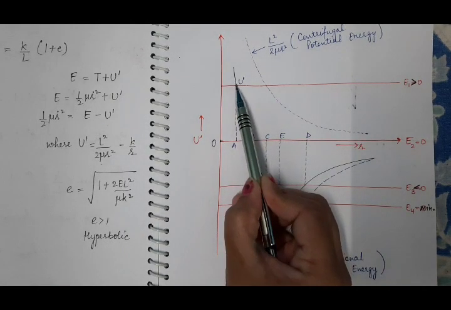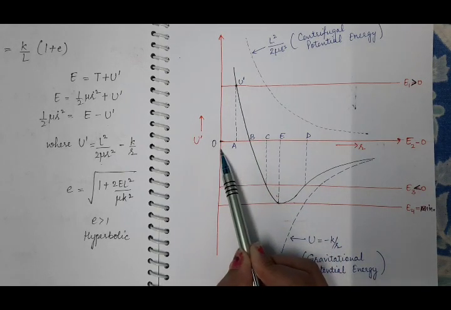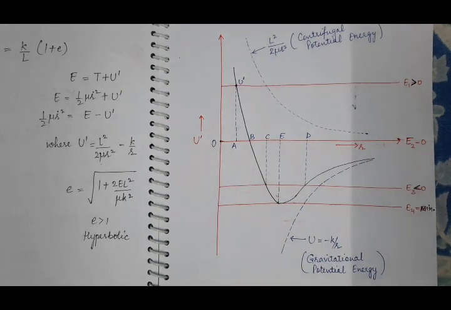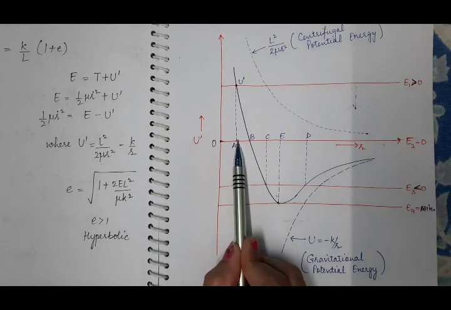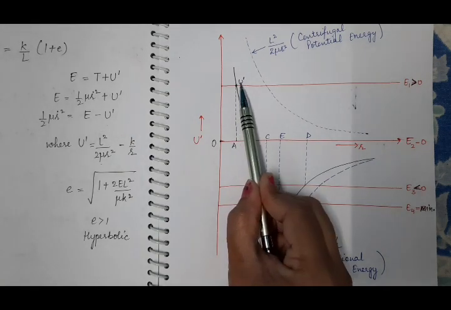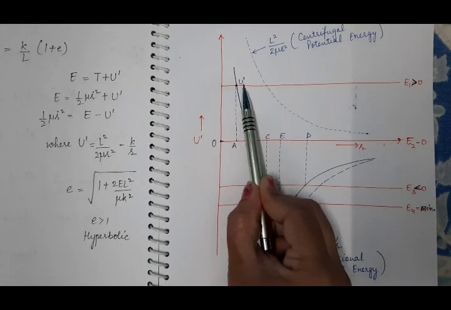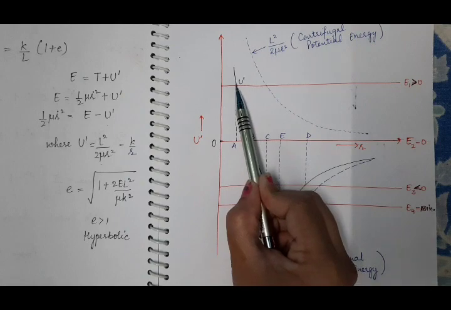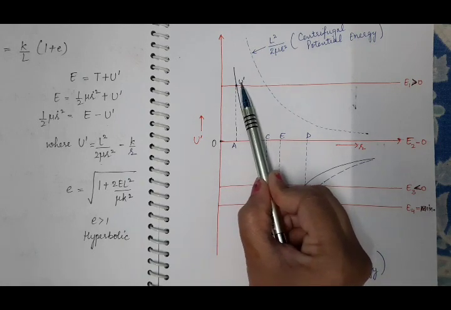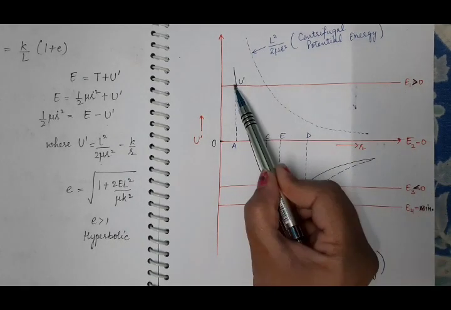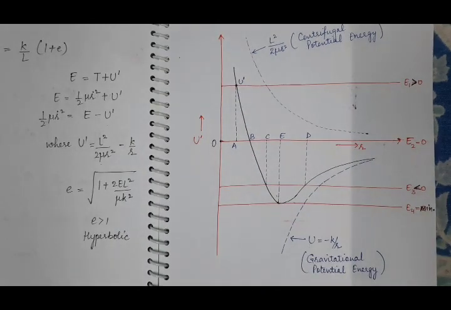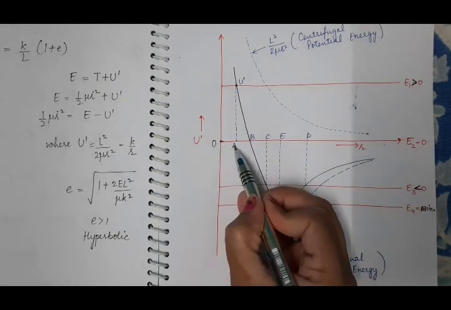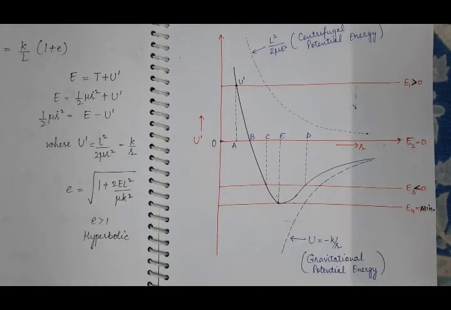At the point corresponding to r equal to OA, when the distance between the body and the center of the force is equal to OA, U dash intersects the total energy curve. This means at point A, U dash is equal to E, the total energy. At this point, the kinetic energy of the particle is 0. So this distance OA is the turning point for a particle having energy E greater than 0.